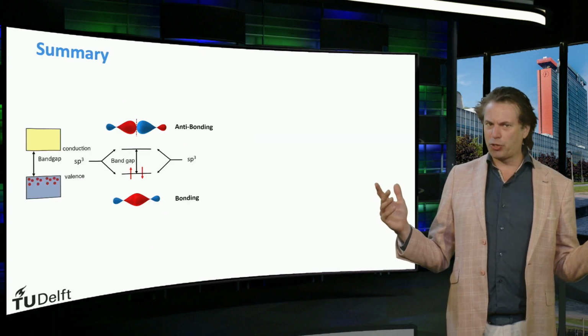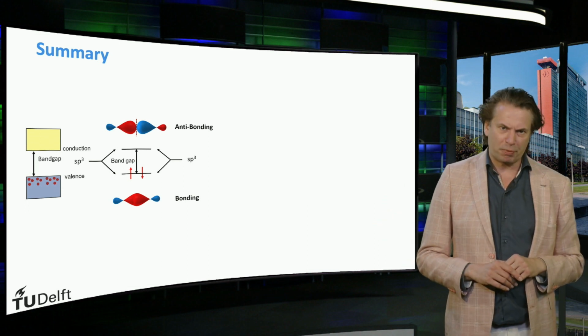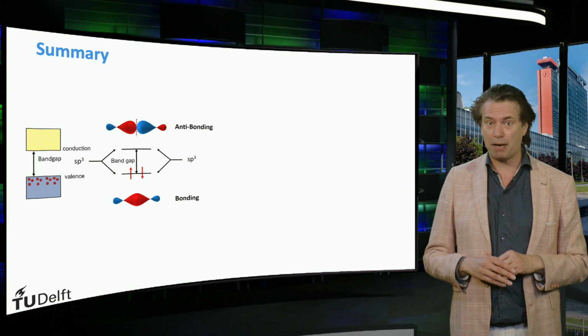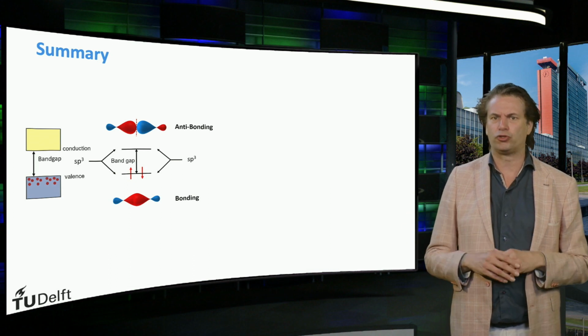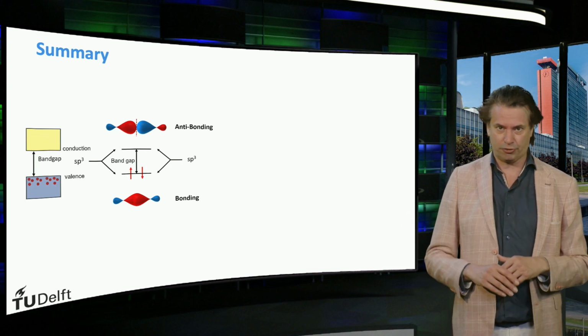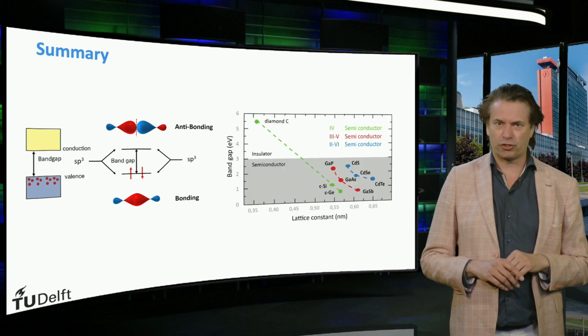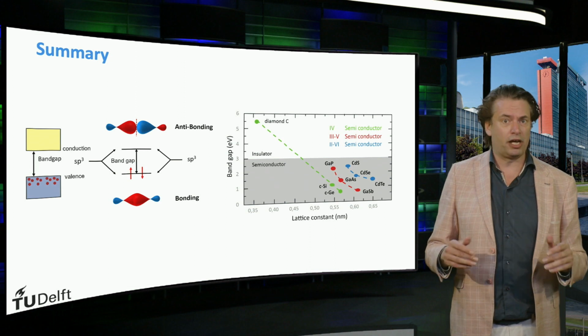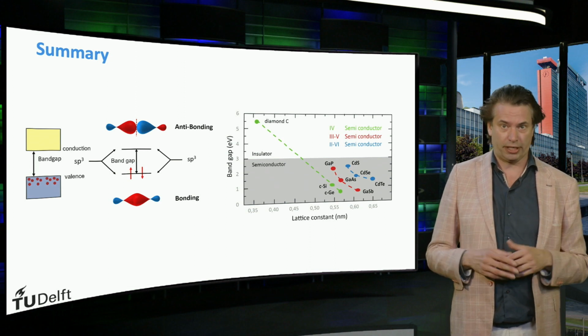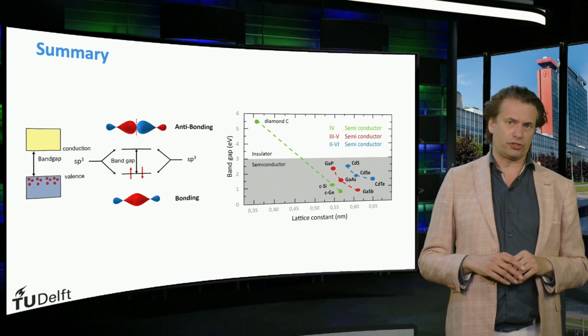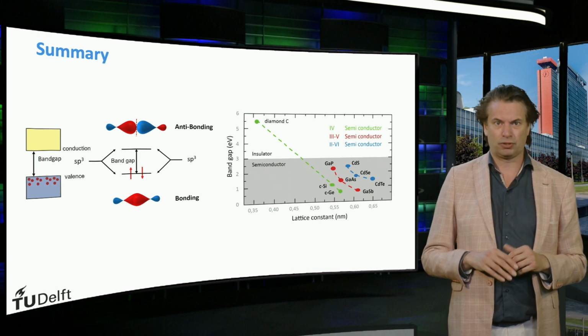I hope you have become familiar with the important properties of semiconductors like the valence band, conduction band, and band gap and its relation to the molecular orbitals of the elements that make the semiconductor material. And I have shown that we have different semiconductor materials like silicon, germanium, gallium arsenide, and cadmium telluride. Important to remember is that all these semiconductors have different band gaps.